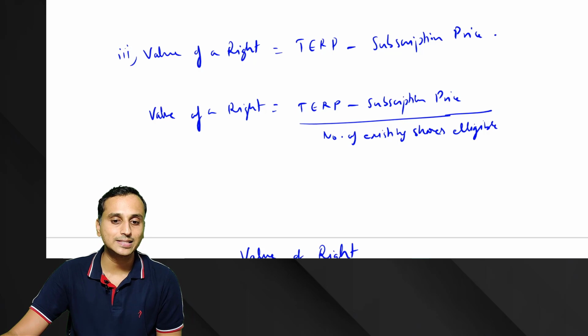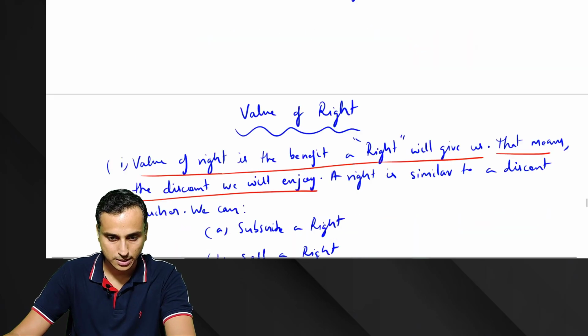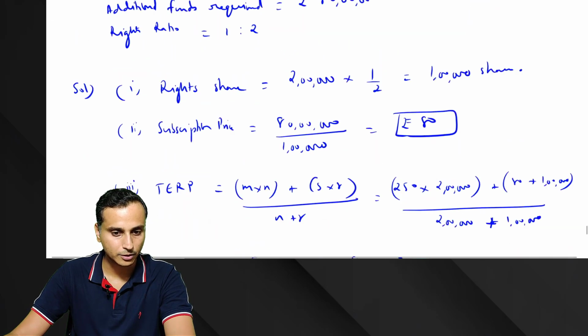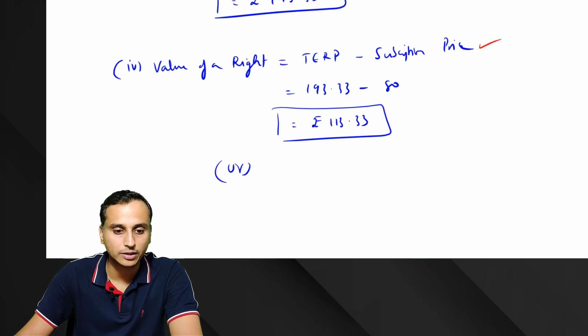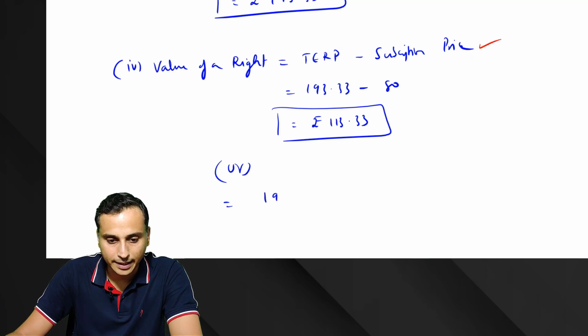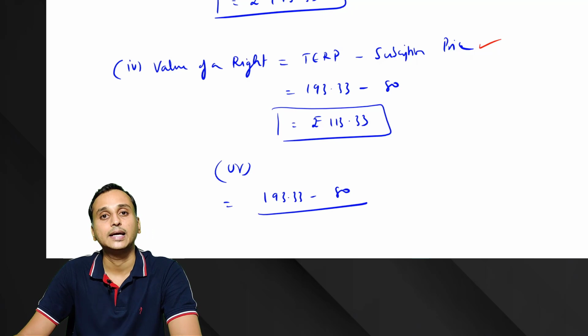Okay, so what is this? I'll just explain. Coming back to this question, we can alternatively calculate the value of the right as theoretical ex-right price minus subscription price, divided